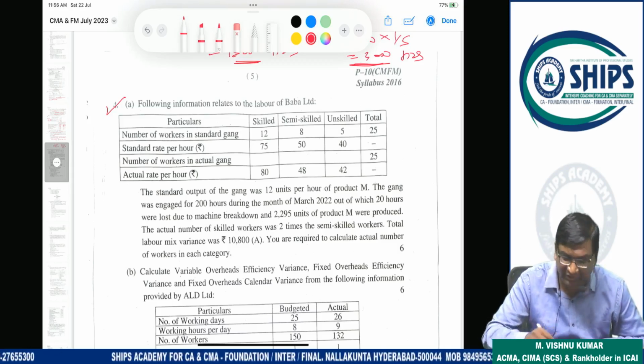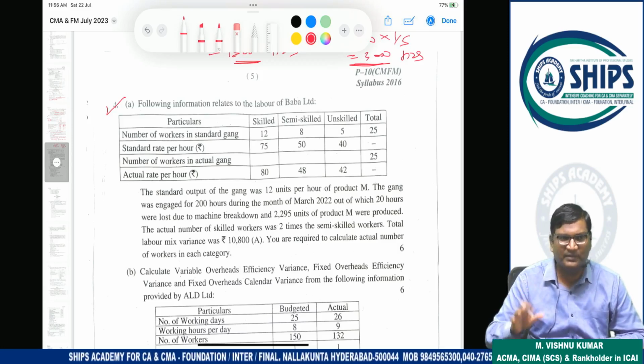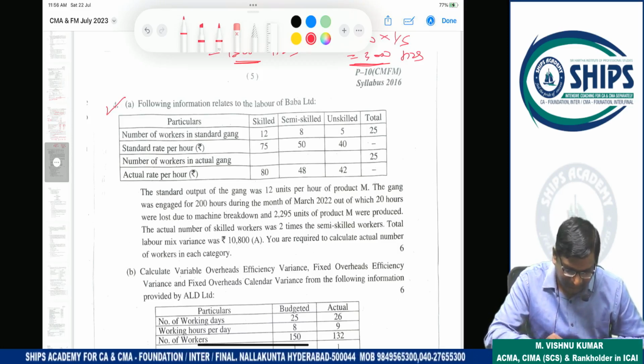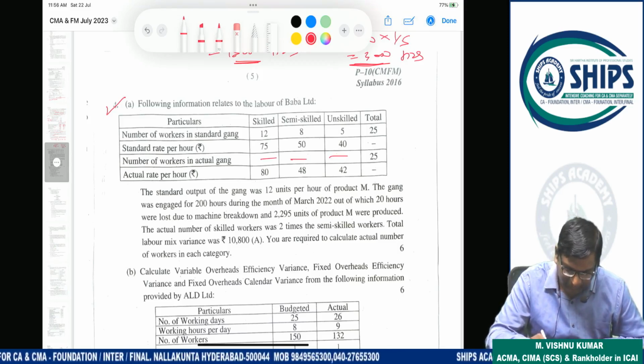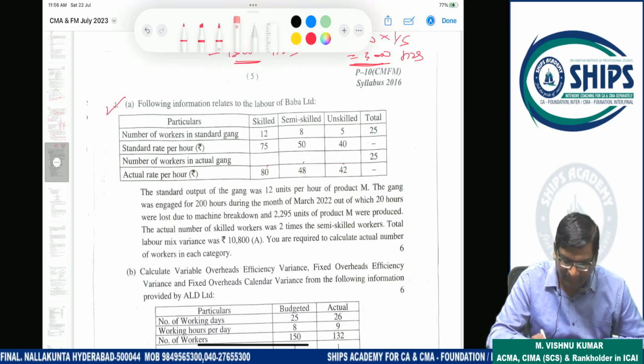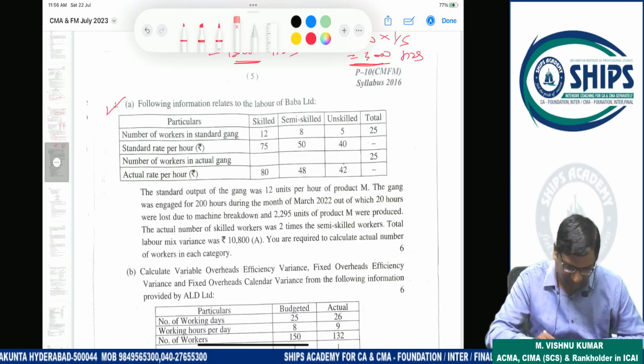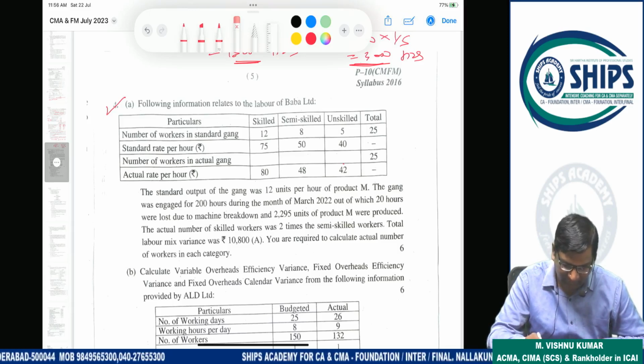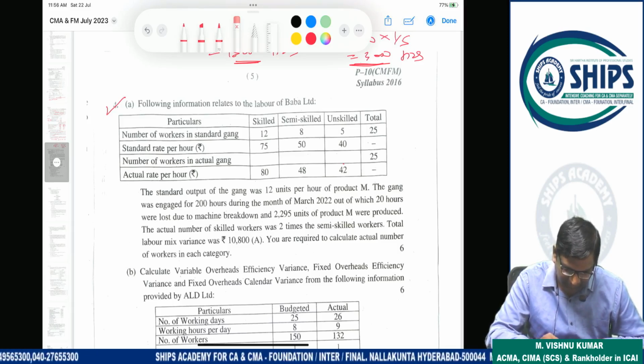Right, sir. So this is on labor variance. The actual number of workers is missing here, so we have to calculate it here. Ultimately, we have to calculate the actual number of workers, so a lot of calculation will take place here. There are skilled, semi-skilled, unskilled, total number of workers, standard rate, number of workers, actual rate. So standard everything is provided, but for actual only the rate is given; number of workers is missing.